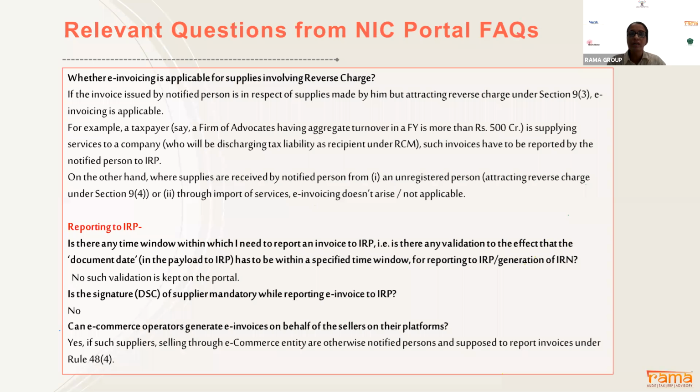Say for example, a legal service provider, or a GTA whose turnover is more than 100 crore. So they are supposed to generate e-invoice where they will tick RCM applicability. But service recipients are not supposed to generate e-invoice, whether their vendor is registered or unregistered.